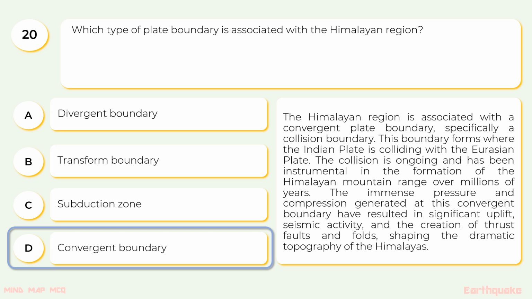This boundary forms where the Indian plate is colliding with the Eurasian plate. The collision is ongoing and has been instrumental in the formation of the Himalayan mountain range over millions of years. The immense pressure and compression generated at this convergent boundary have resulted in significant uplift, seismic activity, and the creation of thrust faults and folds, shaping the dramatic topography of the Himalayas.